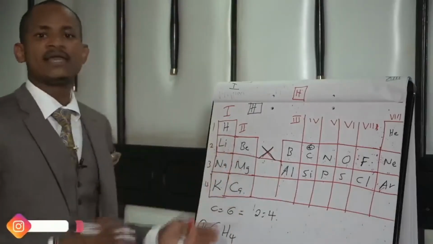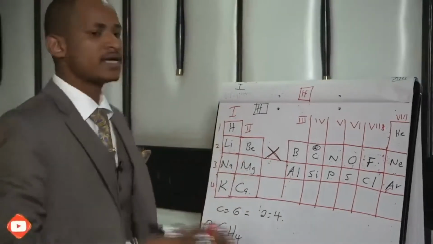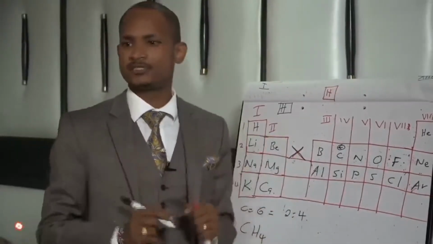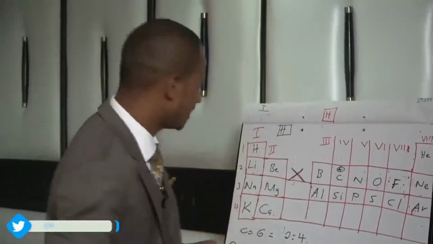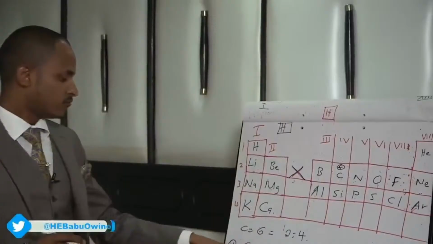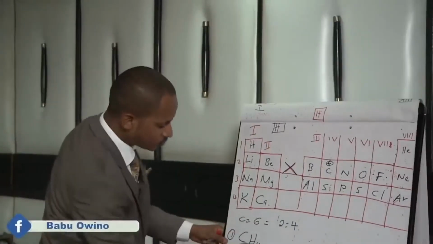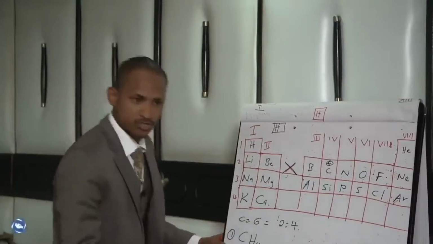When a metal and a nonmetal bond, it is ionic bonding. But when a metal and a metal bond, it is called metallic bonding. Therefore, for the nonmetals, they will bond covalently. So we want to show how carbon bonds with hydrogen.